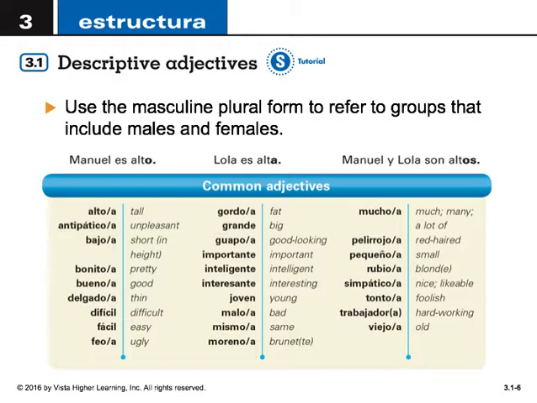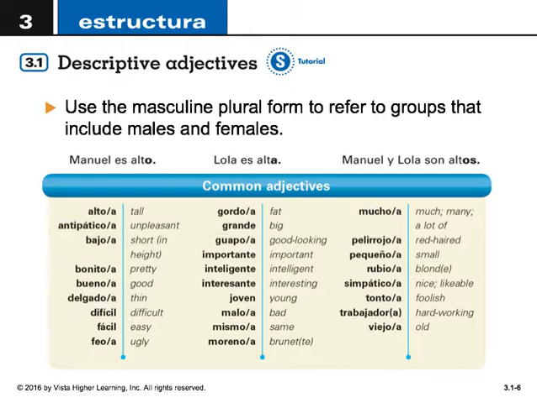These are some common adjectives. Alto, tall. Antipático, unpleasant, could be mean even. Bajo, short in height. Bonito, pretty. Bueno, good. Delgado, thin. Difícil, difficult. Fácil, easy. Feo, ugly. Gordo, fat. Grande, big. Guapo, good looking.